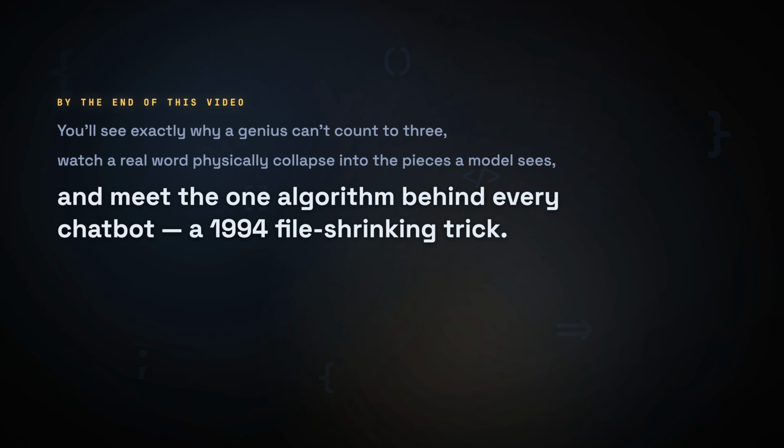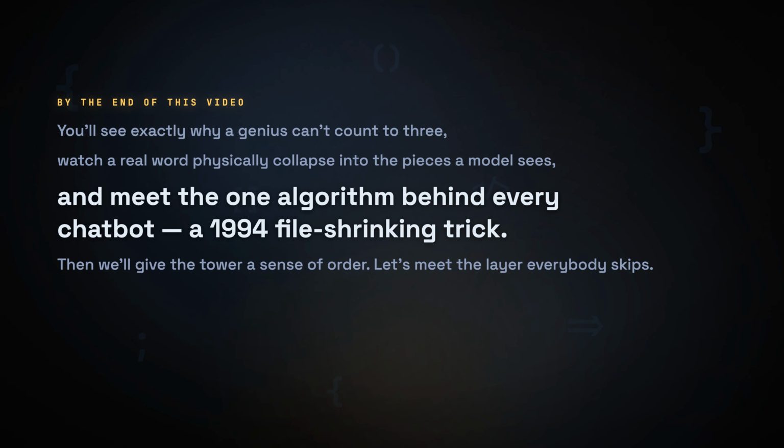The tower also has no idea what order they came in, and before we're done, we'll stamp that order on. 2. 1 algorithm, 2 completely different jobs, and 1 final trick to give the model a sense of order. Let's go meet the layer.